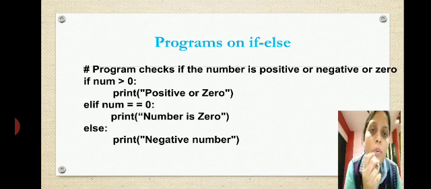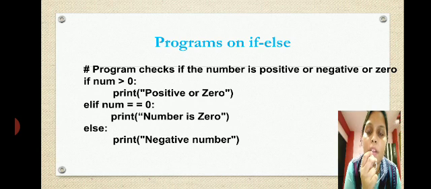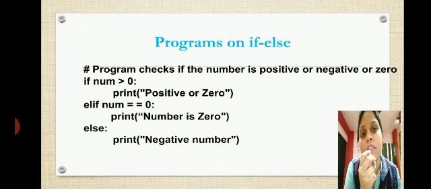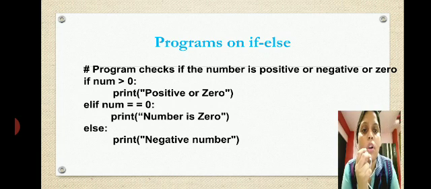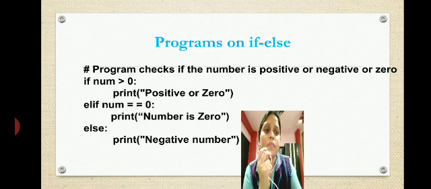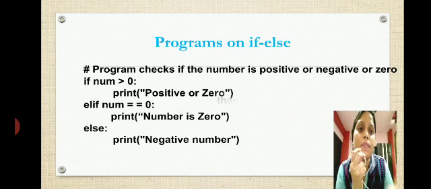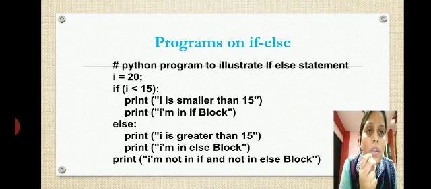So looking at the program this way, you see elif num double equals to 0. Why are we using double equals to? Because we are just comparing the values. Here num is already having a value which is not known to us, and we are comparing whether that particular value is equals to 0 or not. Clear?